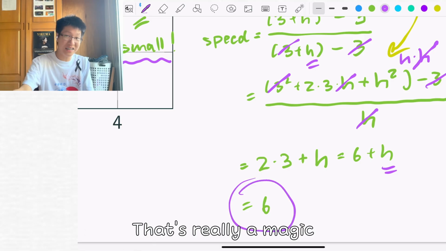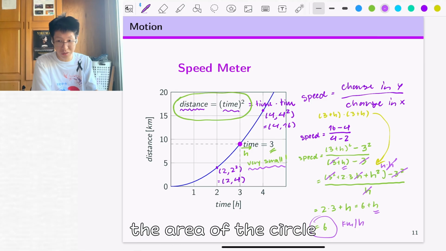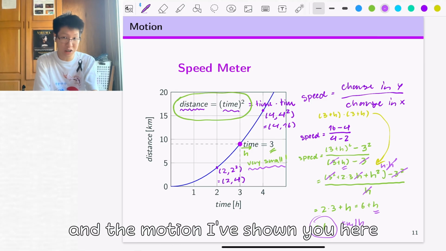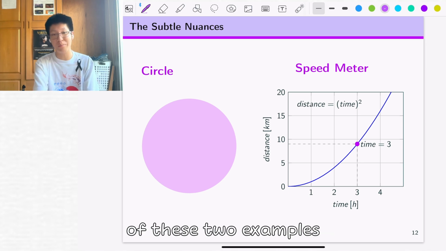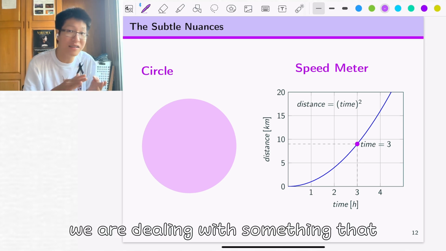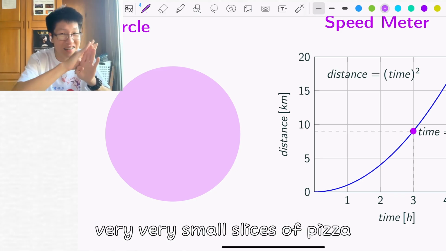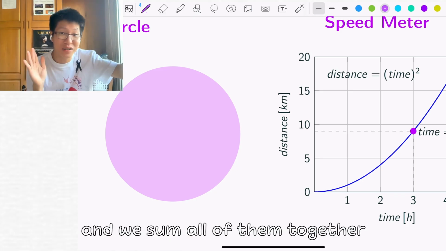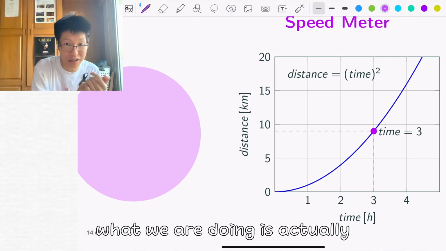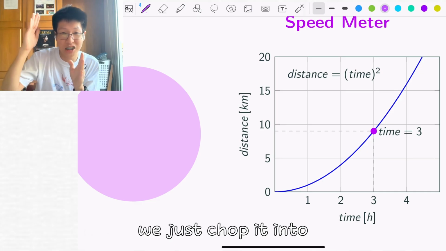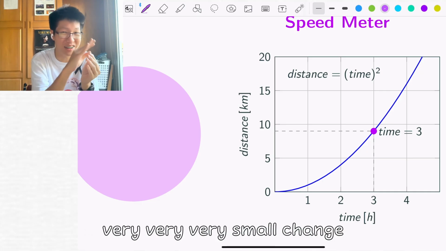That's really magic. So with these two examples, the area of the circle and the motion I've shown you here, notice the subtle nuance of these two examples. We are dealing with something infinitely small. In the area of the circle, we are dealing with very, very small slices of pizza, and we just rearrange them and sum all of them together. For the speed, we just chop it into a very small step in time and then measure the very, very small change.